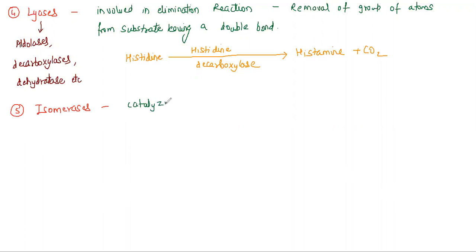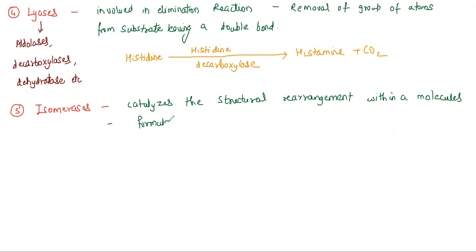A very important point: when the molecules are rearranged, the formula remains the same, only the structure changes. That is what is called isomerization.